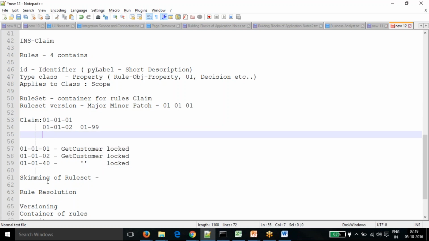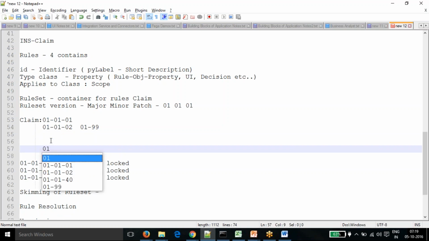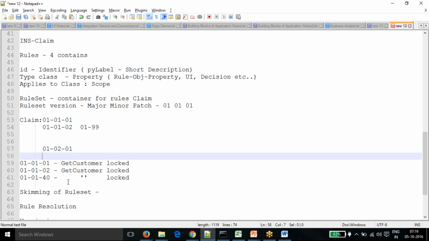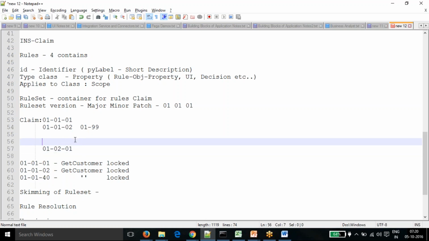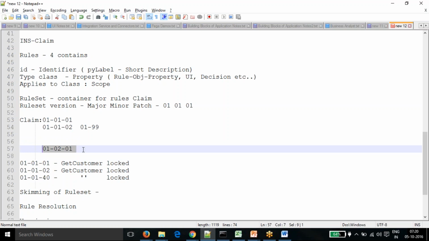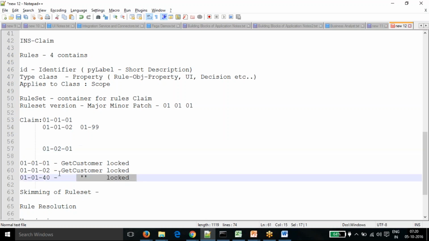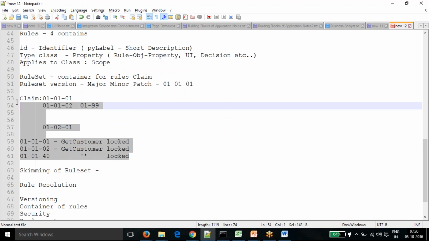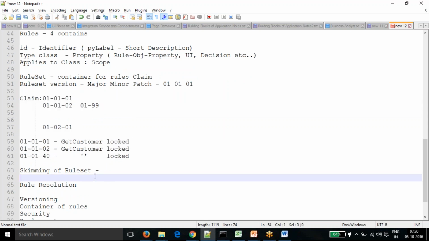So in that scenario, if people start with 01-01, 01-02, and I did the skimming of the minor version, only the final version of the rule will get copied here. After that we make changes in the application rule so that it points to 01-02. All other lower versions will not be used after that. It will take a little time to understand this, so if you want, I can explain it once more.